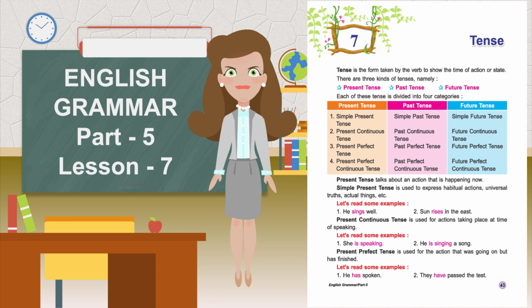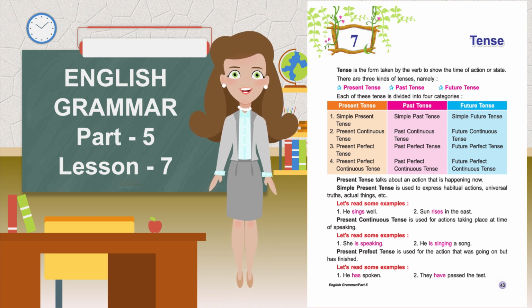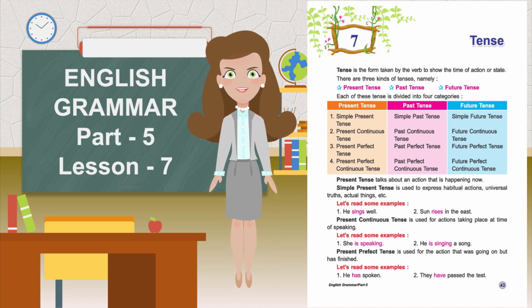Present continuous tense is used for actions taking place at the time of speaking. Let's read some examples. She is speaking. He is singing a song.